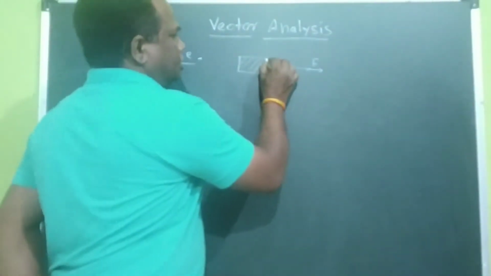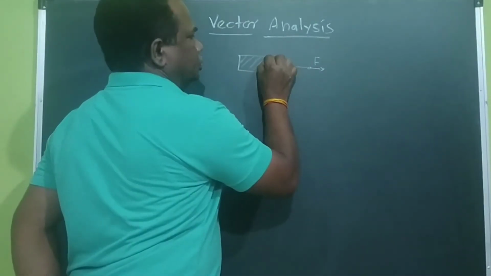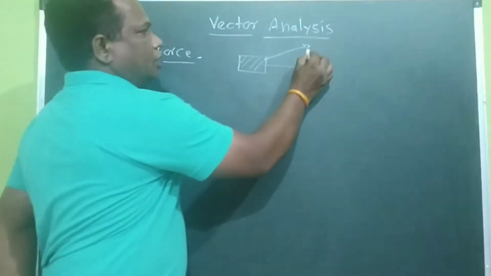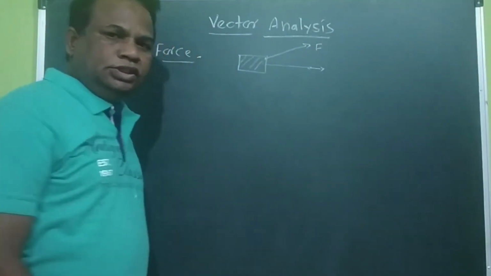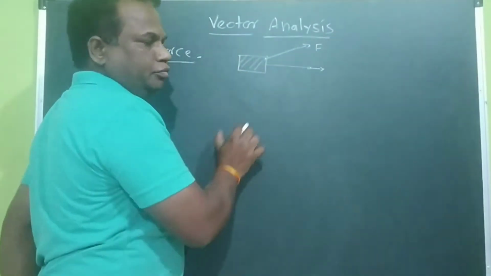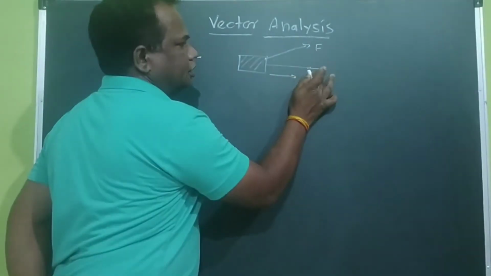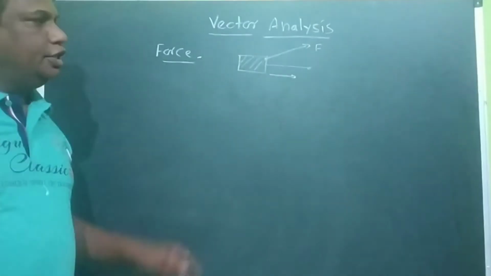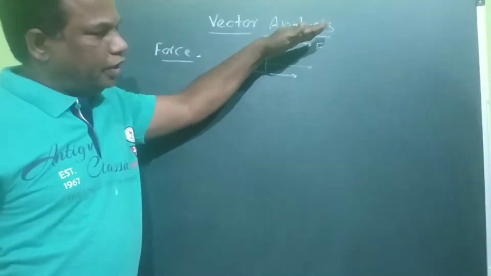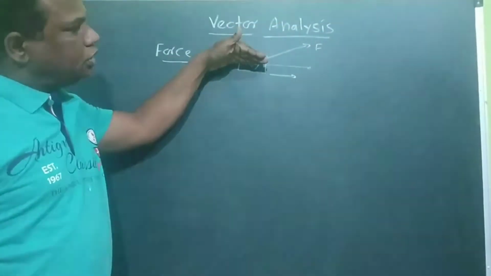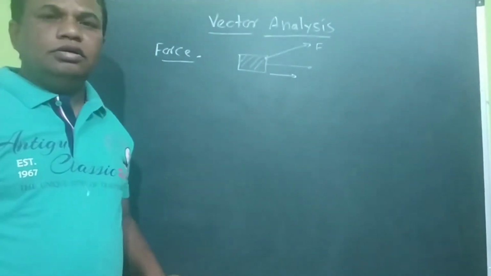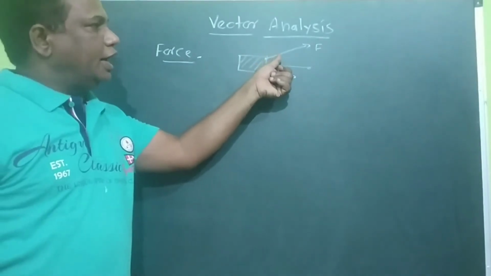Similarly, if you apply a certain amount of force in this direction, what will happen? In this direction, you are going to apply the force. Then the box is not moving in that direction, but it is moving in a direction like this. It is in this direction. That means what? The force is applied in one direction while the box is moving in another direction. So there is the problem about the directions of the force.